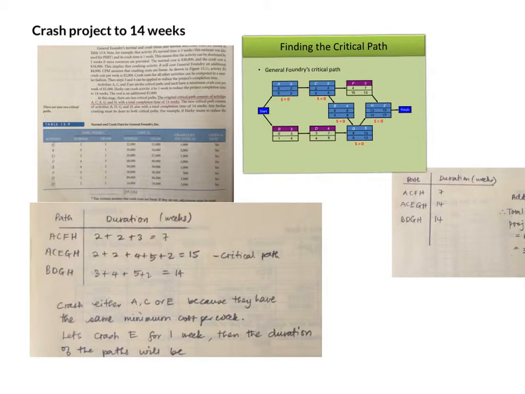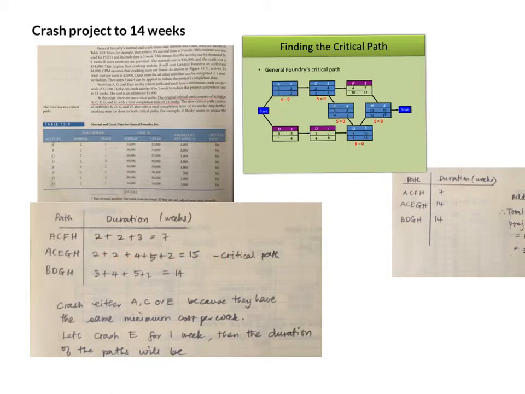This is the path that we are going to crash. There's no point in crashing the other paths, because if we crash another path, for example, by 1 week to 13 weeks, the project will still be completed in 15 weeks, because this path has to be completed to finish the project. So we have to reduce the critical path by 1 week.